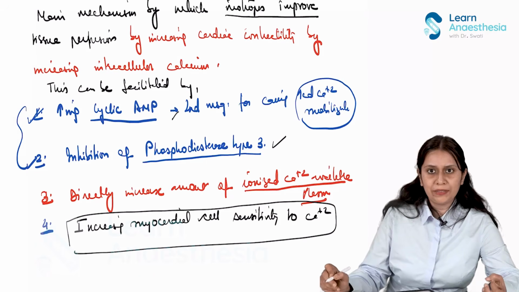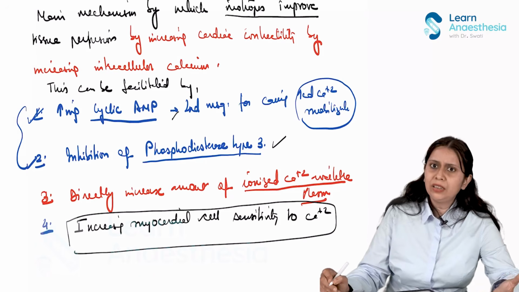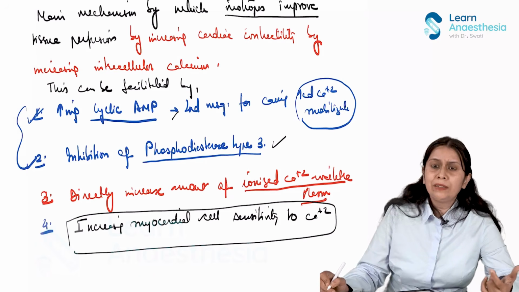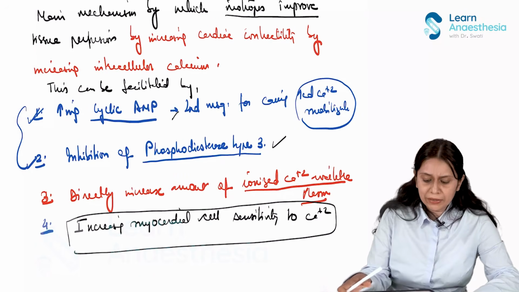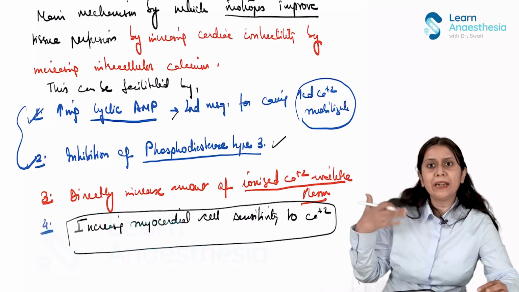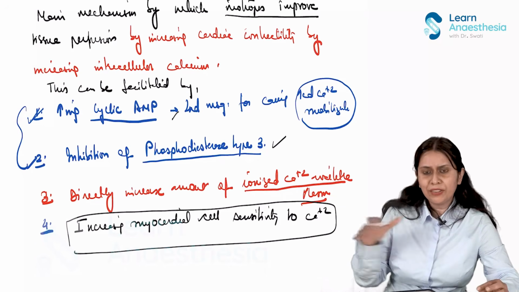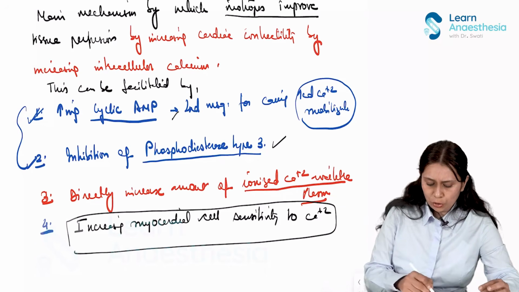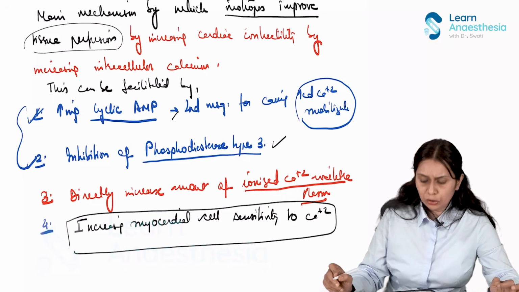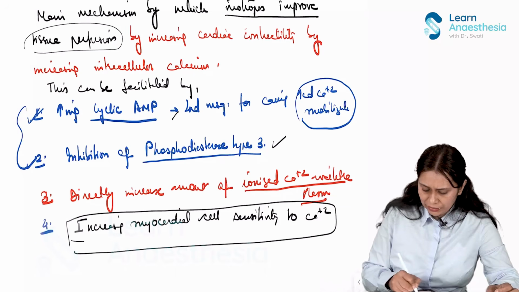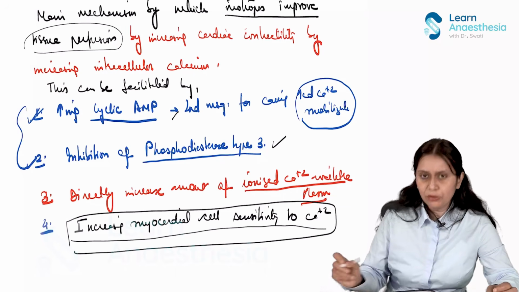Then there are drugs which inhibit sodium potassium ATPase, like digoxin. Then there are drugs like glucagon. How do they increase cardiac contractility? By acting on adenylate cyclase. So there are various mechanisms by which inotropes improve tissue perfusion. The inotrope of interest in this topic is levosimendan, which increases the myocardial cell sensitivity to calcium. So let us talk about levosimendan.